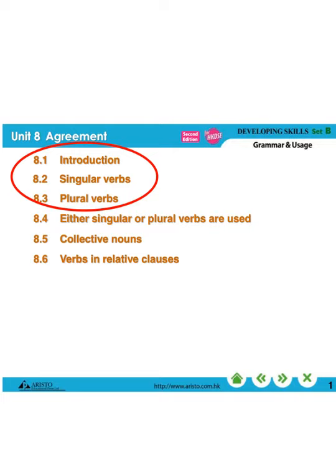Hello everyone, I am going to talk about Unit 8, Agreements, and I am going to cover 3 parts. The first one is the introduction of agreements, and then when do we use singular verbs and when do we use plural verbs. Okay, so let's start.